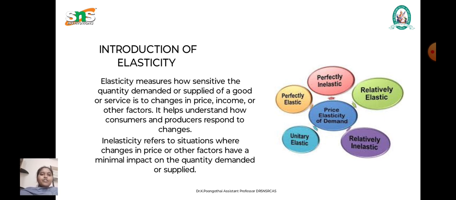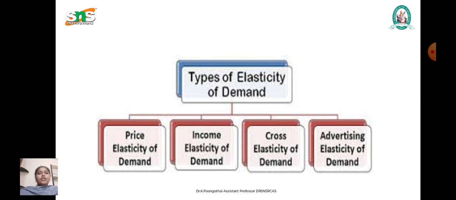Here we have the different types of price elasticity of demand: perfectly elastic, perfectly inelastic, relatively elastic, unitary elastic, and relatively inelastic. These are all the different types of price elasticity of demand. Now we are going to see the types of elasticity. We have price elasticity of demand, income elasticity of demand, cross elasticity of demand, and advertising elasticity of demand.